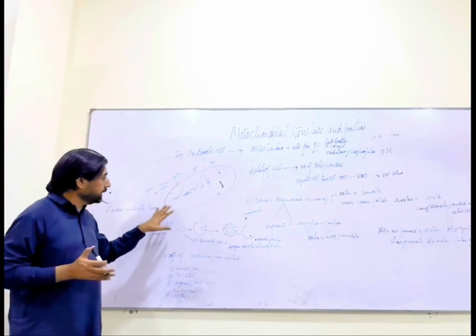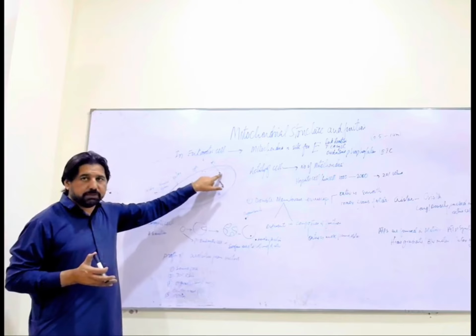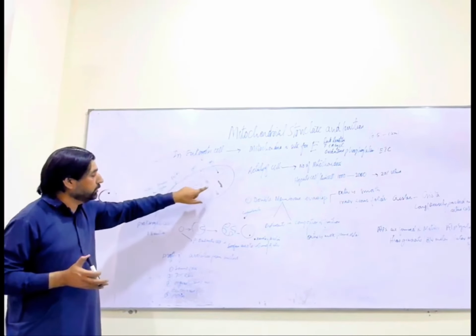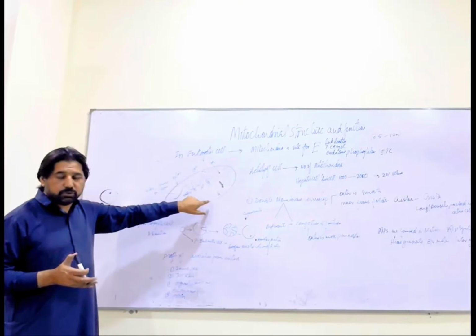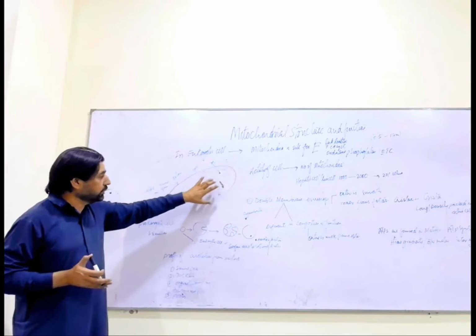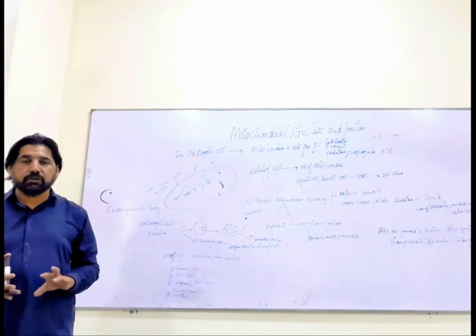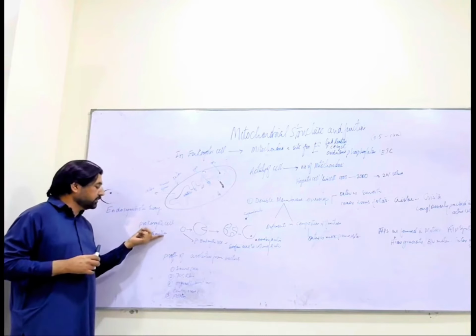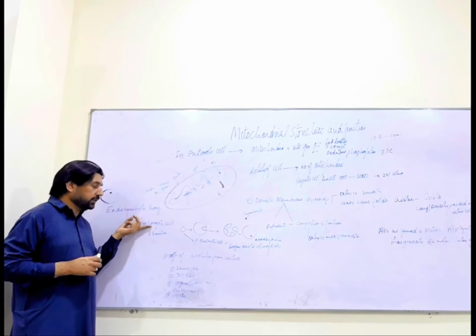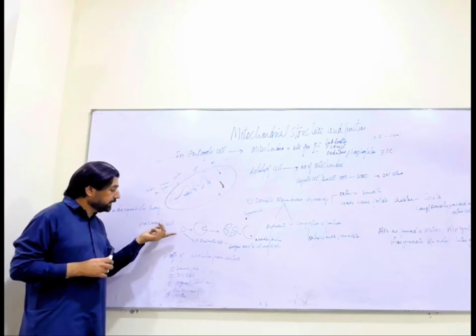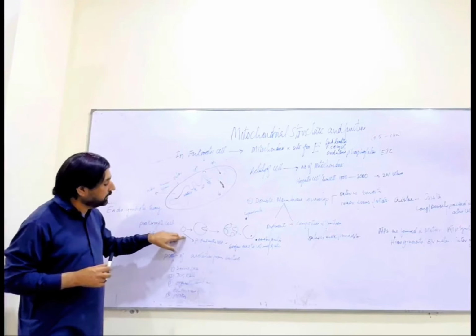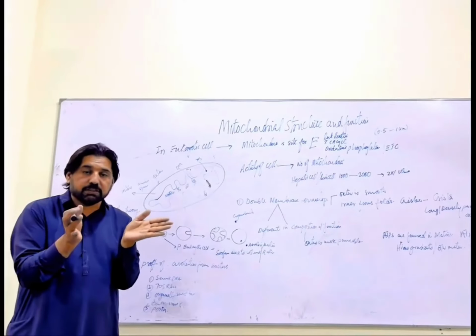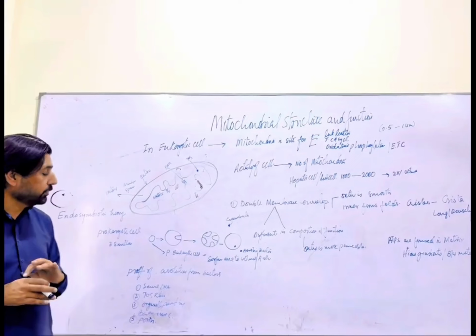So mitochondria has its own 70S ribosome in the matrix. It has its own DNA. So these two structures, and the mitochondrial outer membrane with its porins, give us the clue that it evolved from the prokaryotic cell. So in the beginning of life, we say 3.8 billion years ago, there was only the prokaryotic cell on the earth. This prokaryotic cell developed to form an initial eukaryotic cell, which is known as the primitive eukaryotic cell.